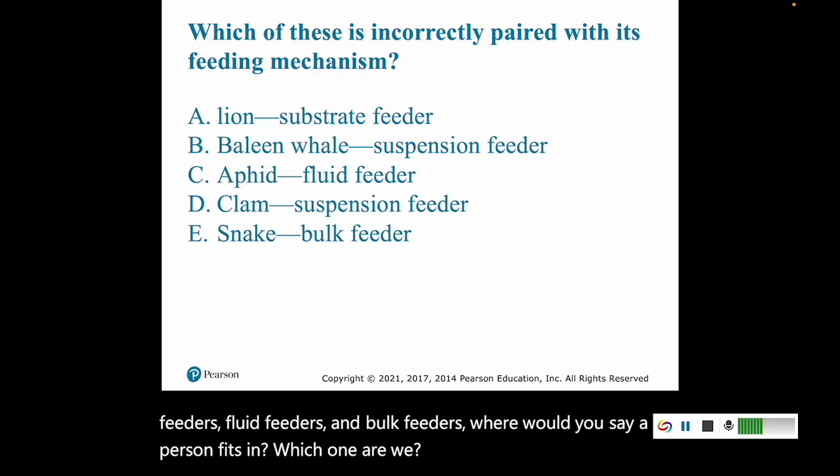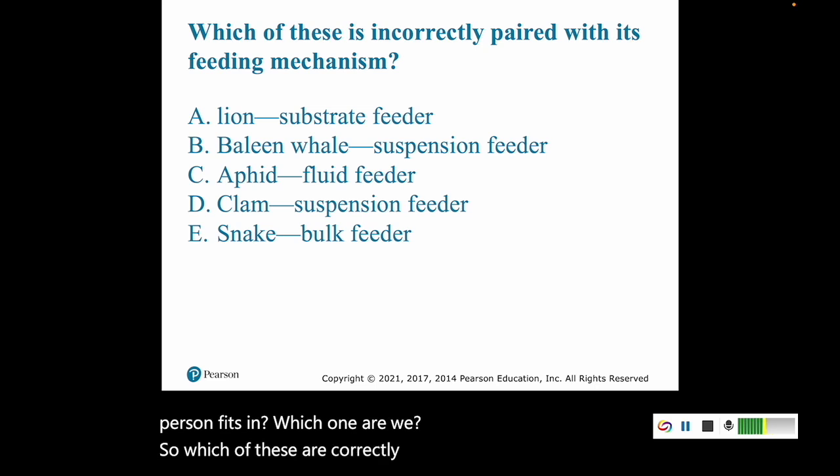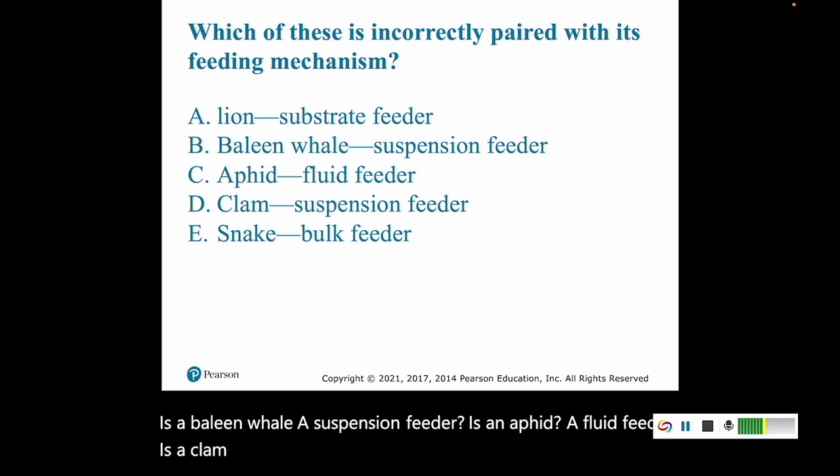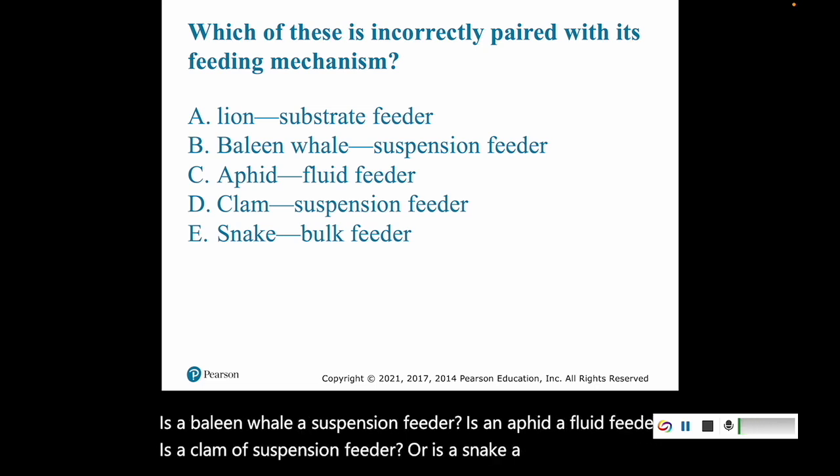So which of these are correctly paired? Is a lion a substrate feeder? Is a baleen whale a suspension feeder? Is an aphid a fluid feeder? Is a clam a suspension feeder? Or is a snake a bulk feeder?